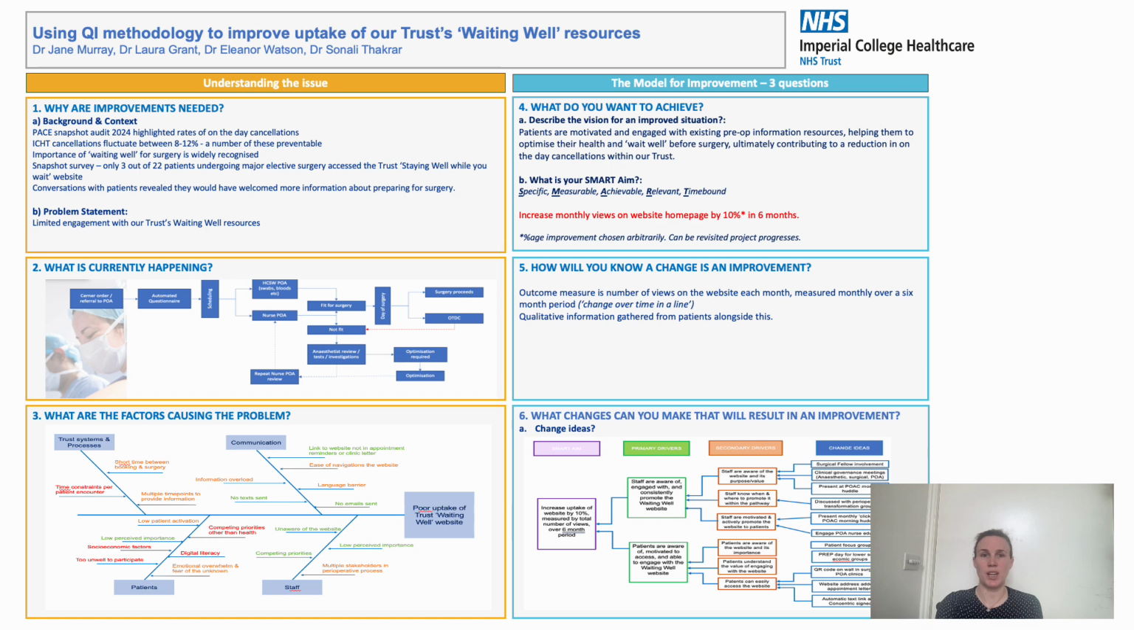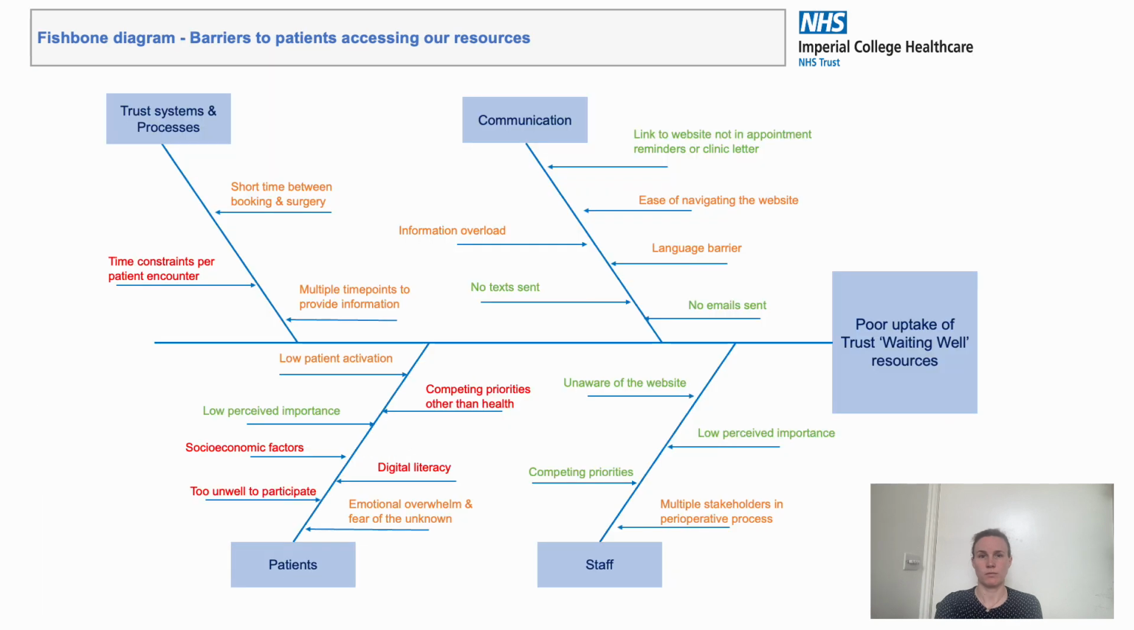We mapped out our project using the A3 model as part of the Model for Improvement endorsed by the Institute of Healthcare Improvement. This allowed us to approach our problem in a stepwise manner using recognised QI methodology. One of the key steps in the A3 model is identifying the factors causing the problem. In our case, what are the barriers to patients accessing waiting well resources?